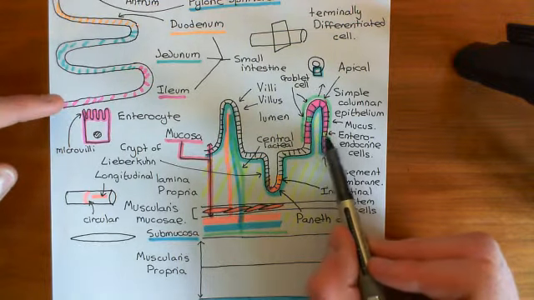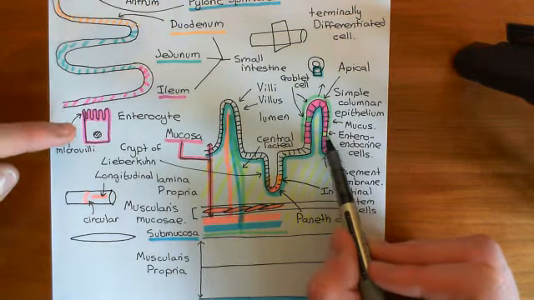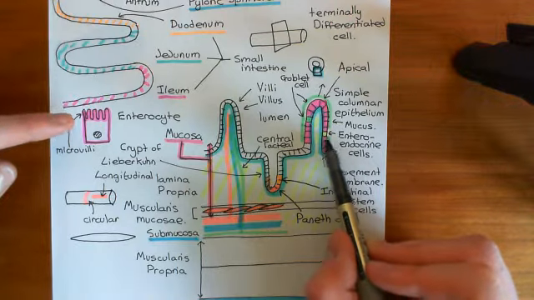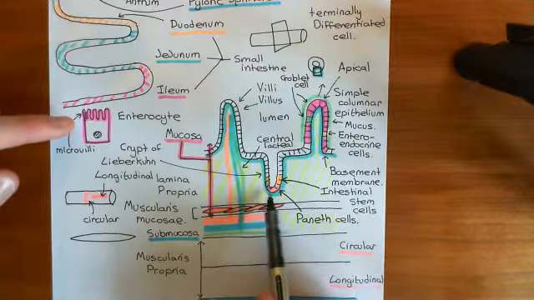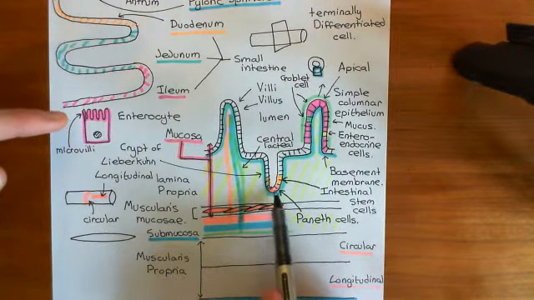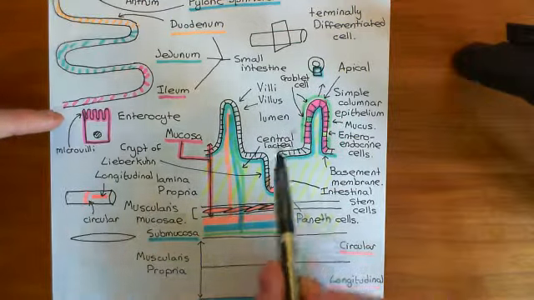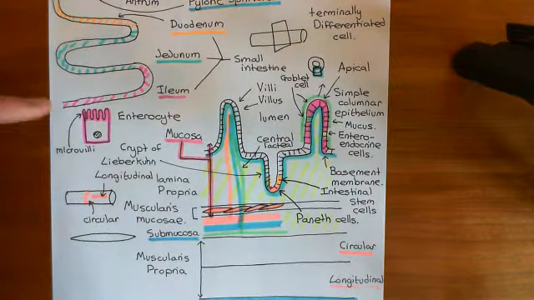Then we've also got the enteroendocrine cells which secrete peptide hormones, but also other molecules such as serotonin. And then we've got the Paneth cells, which are the odd ones out, which are located right at the base of the crypts of Lieberkuhn, which are responsible for secreting antibacterial proteins, which keep the intestinal surface free of infection.